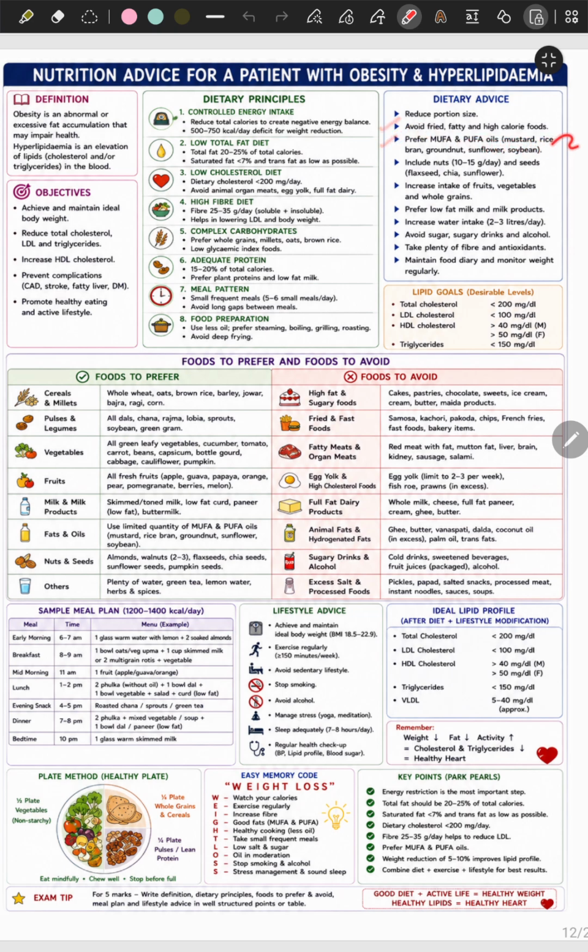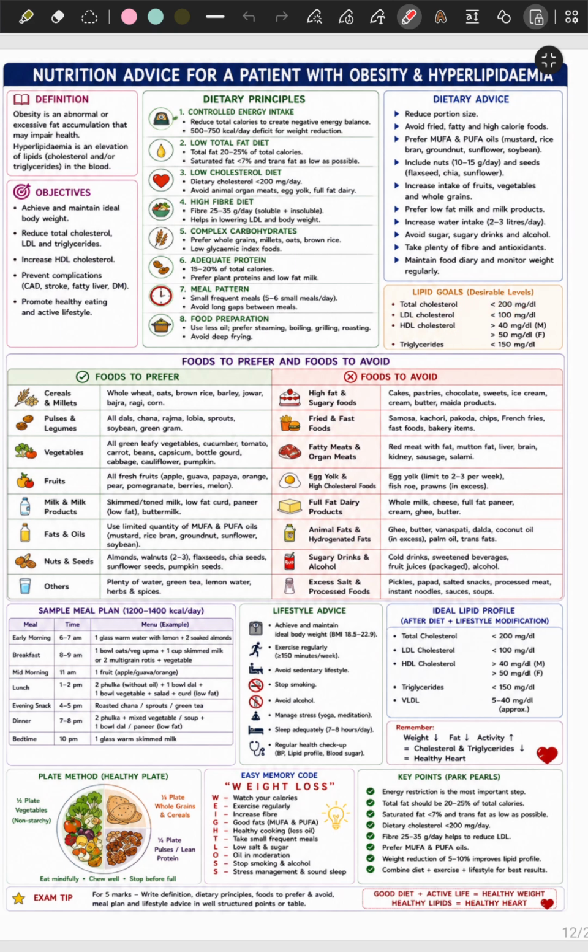Prefer MUFA and PUFA oils as we discussed earlier too. Mustard, rice bran, groundnut, sunflower, soybean. Include nuts around 10 to 15 grams per day and seeds like flax seeds, chia seeds, sunflower seeds. Increase intake of fruits, vegetables and whole grains. Prefer low fat milk and milk products. Increase water intake around 2 to 3 liters per day. Avoid sugar, sugary drinks and alcohol. Take plenty of fiber and antioxidants. Maintain food diary and monitor weight regularly.